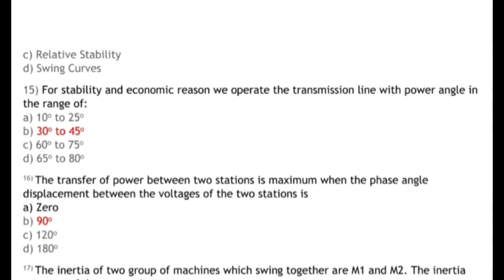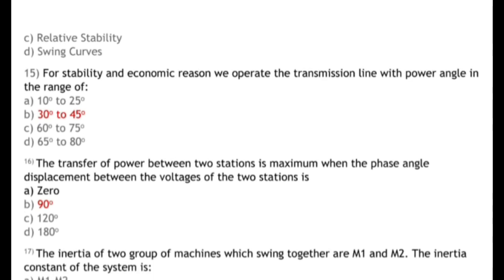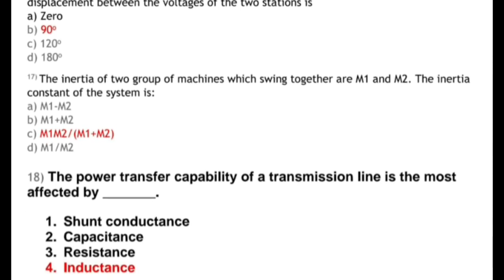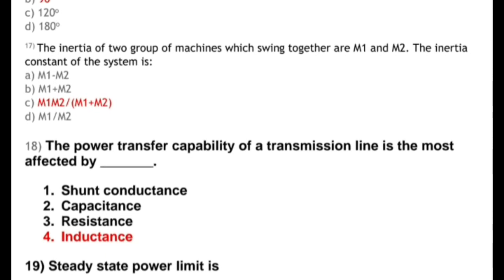Okay. Next question is, the transfer of power between two stations is maximum when the phase angle displacement between the voltages of the two stations is. And options are 0, 90 degree, 120 degree, 180 degree. Correct answer is 90 degree. Okay. The inertias of two groups of machines which swing together are m1 and m2. The inertia constant of the system is. So correct answer is m1 m2 upon m1 plus m2.